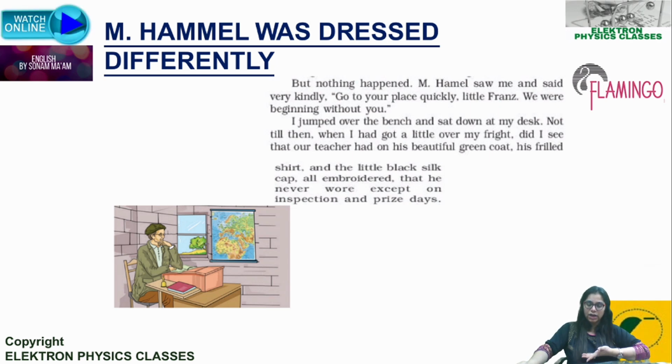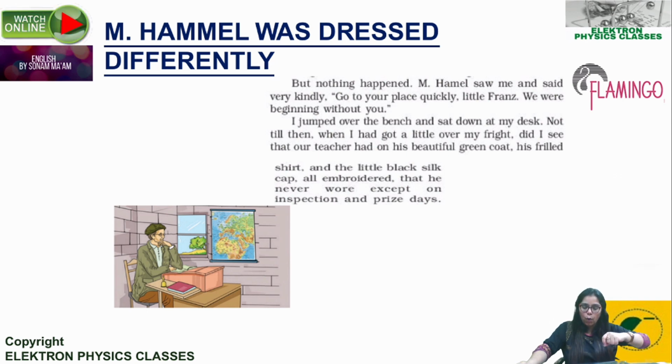His frilled shirt, the shirt had a lot of frill, and the little black silk cap, all embroidered. Now, these were special clothes that he never wore except on inspection and prize days. So, even Hamel's appearance, his clothing, was unusual on that day.